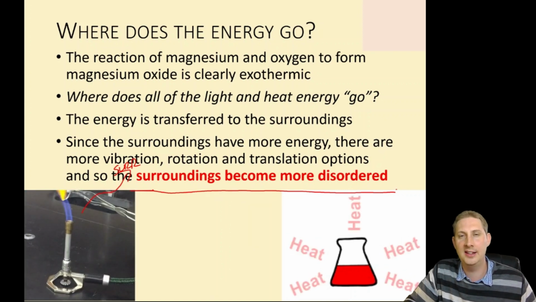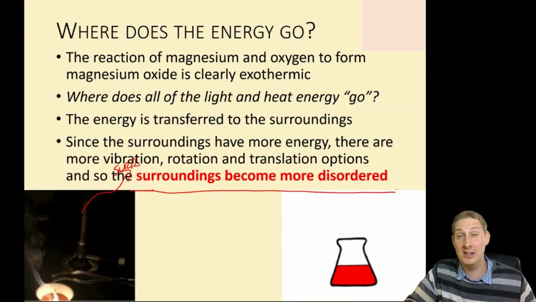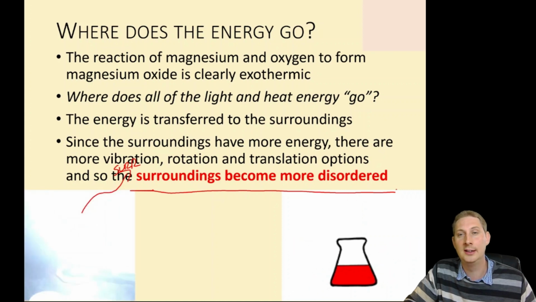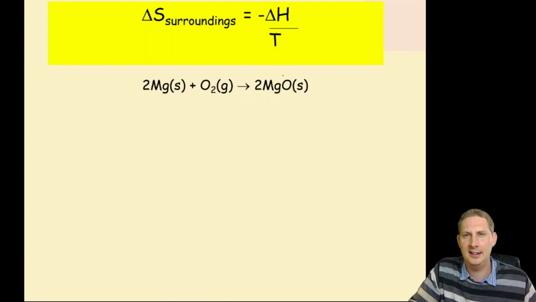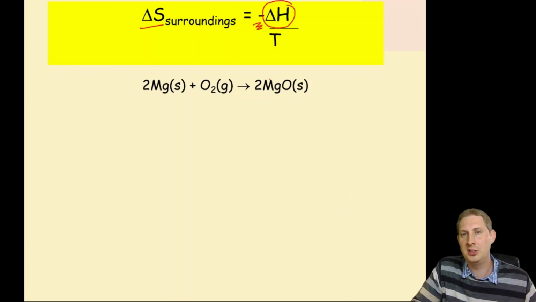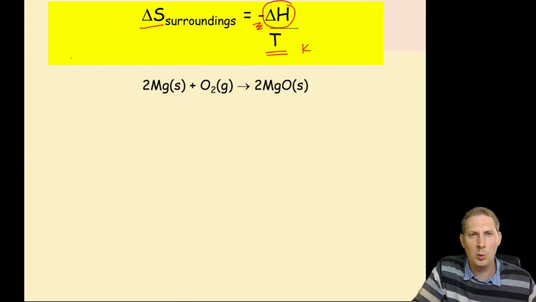Can we calculate this? Well, yeah, it turns out there's a really simple equation to calculate the entropy of the surroundings. And it is this. To calculate the entropy change of the surroundings, it is minus the enthalpy change over the temperature in Kelvin. Why is it minus?